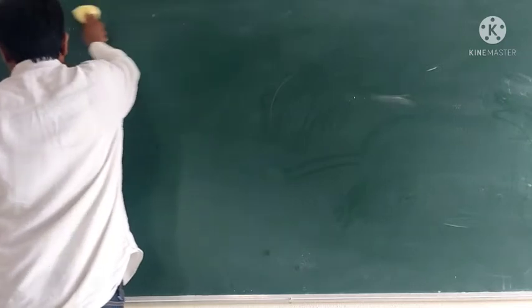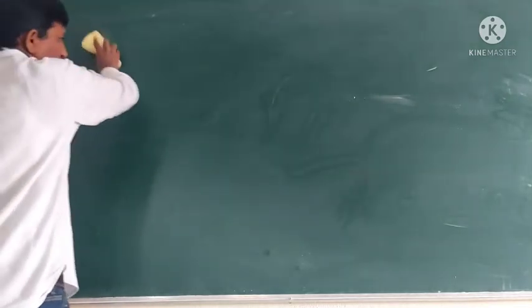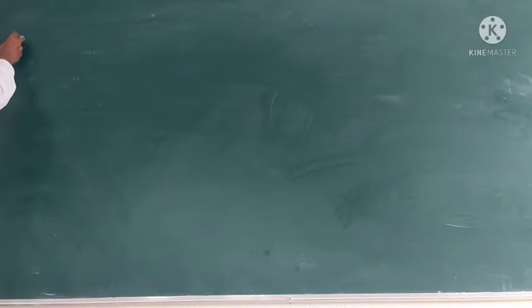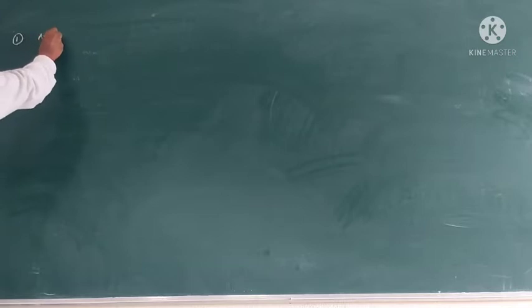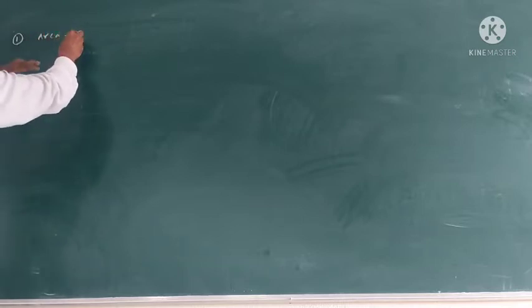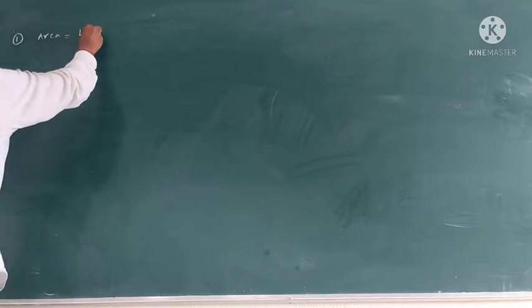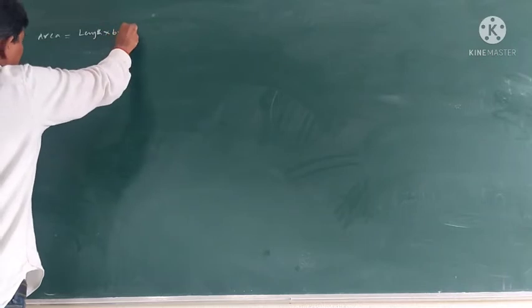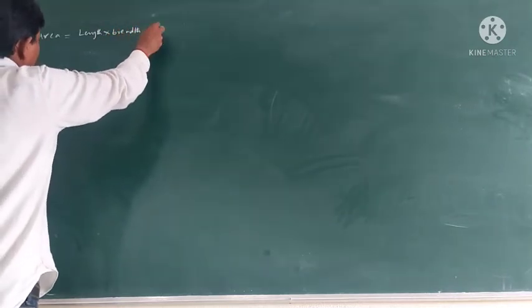One of the important ones, students, all of you note down and maintain separate notes. Some dimension formulas. For example, the first one is area. Area is equal to length into breadth.